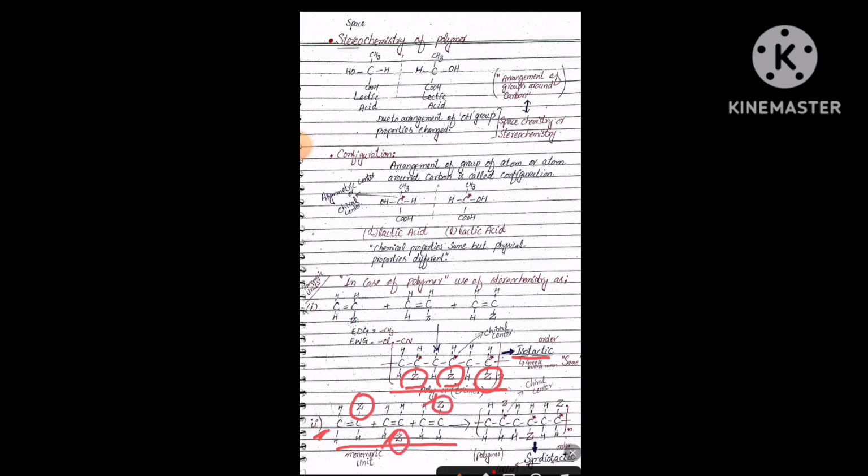The second example is these monomeric units, but here the substituent is above, here below, and here above, in an alternate manner, and they polymerize and form a polymer where the functional group Z or substituent group is present in an alternate manner. We already understand that when the carbon skeleton has the functional group or substituent in alternate positions, this type of polymer is said to be a syndiotactic polymer.